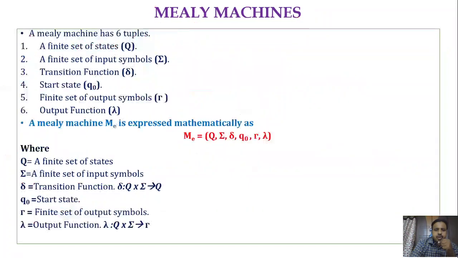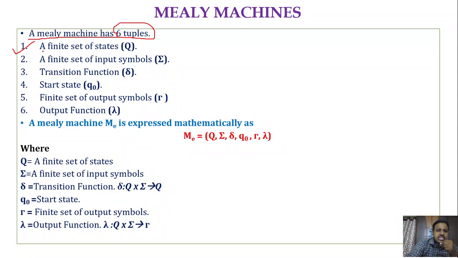So remember this point. Now, how do we represent the Mealy machine? By using a mathematical expression. A Mealy machine can be represented using 6 tuples, right? Till now we have seen DFA and NFA, in which we use quintuple notation to express them mathematically. But for a Mealy machine, we require 6 tuples to express it mathematically. So what are those 6 tuples? Let us have a look at them.